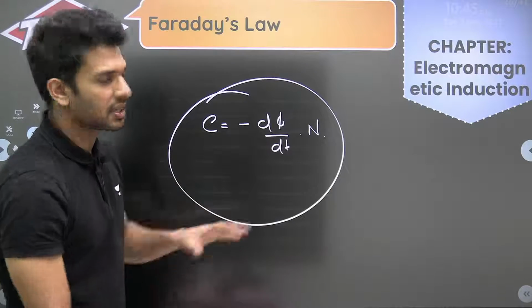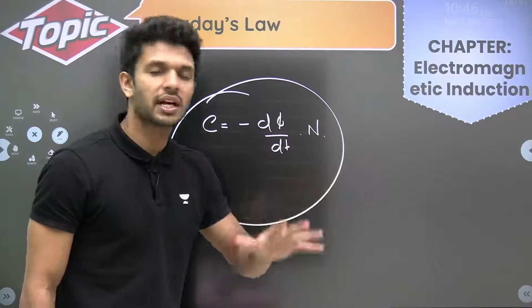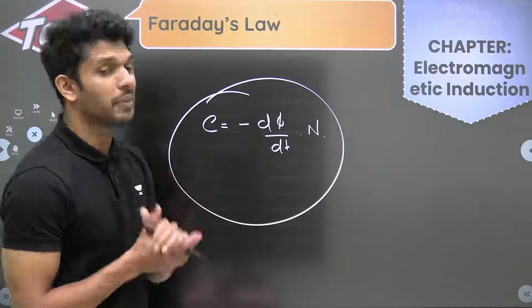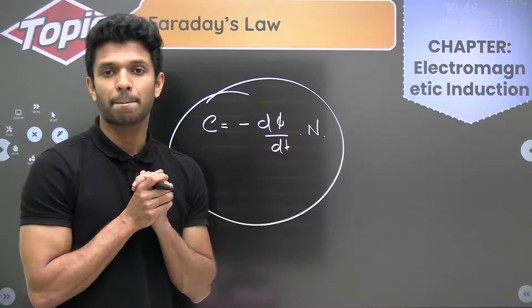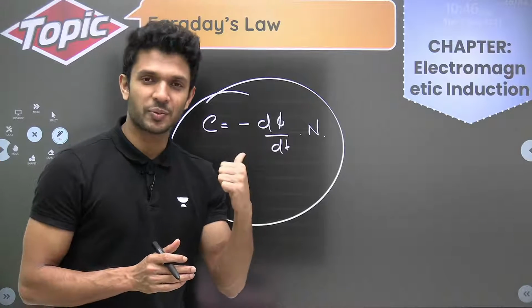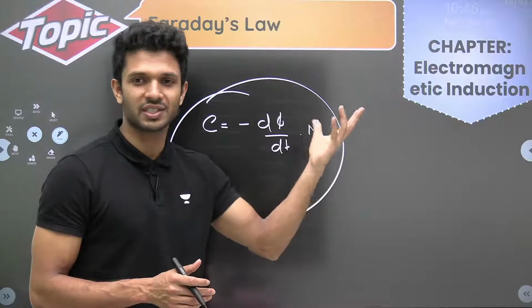All the questions are going to be coming from here only, and the remaining formulas in this chapter are only derivations from this main Faraday's law. So don't forget to go through Faraday's law, very important. Matlab, without Faraday's law, this particular chapter itself is not there, which is EMI.